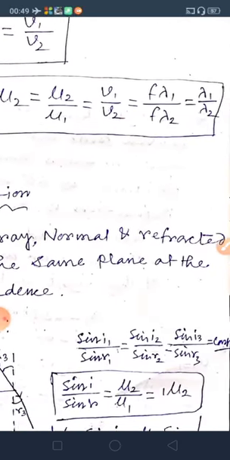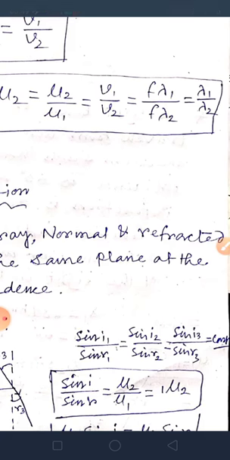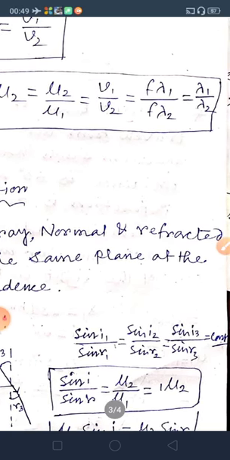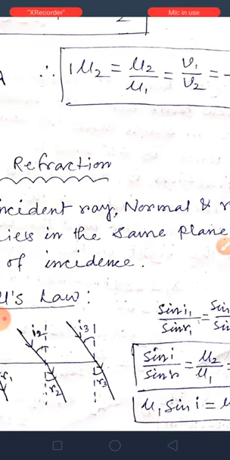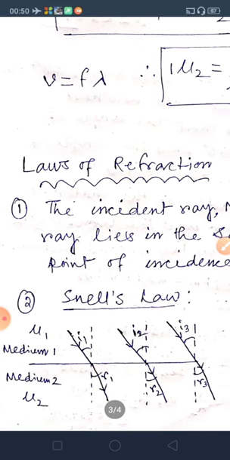Then this came: sin I1 divided by sin R1 is equal to sin I2 divided by sin R2 is equal to sin I3 divided by sin R3, which is constant. That means sine of I1 by sine of R1 is equal to a constant.